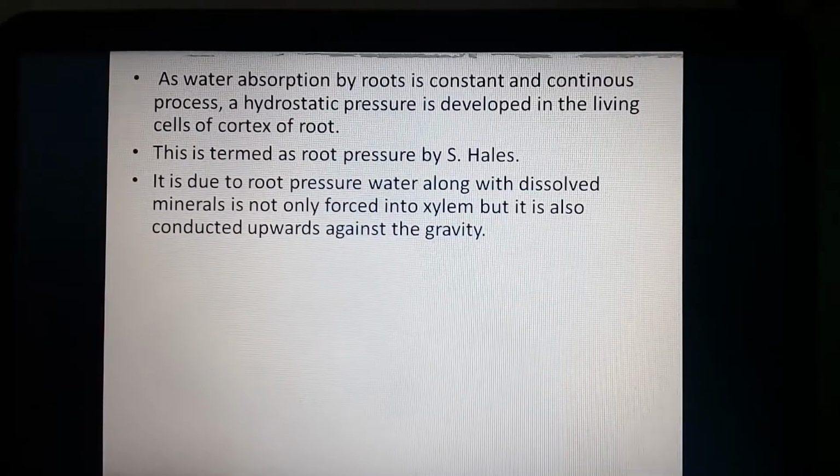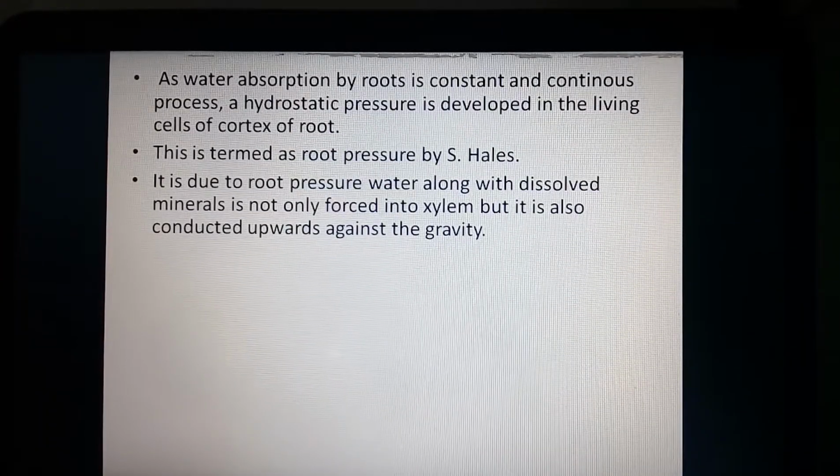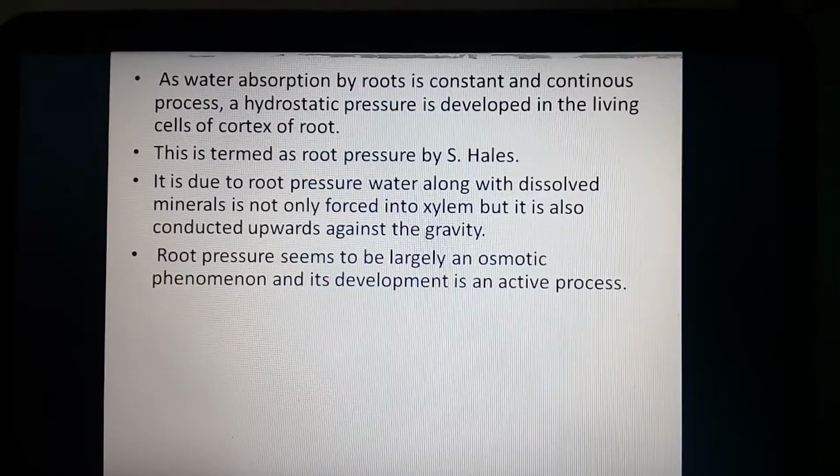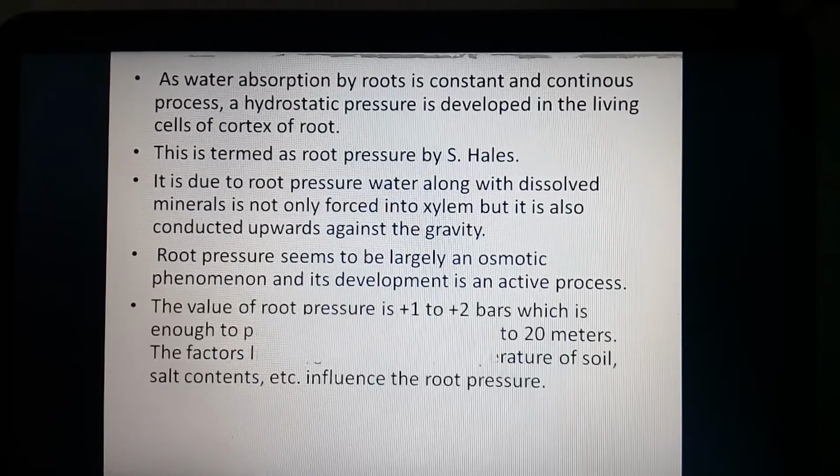It is due to the root pressure that water along with dissolved minerals is not only forced into the xylem, but also conducted upward against gravity into the stem. Root pressure seems to be largely an osmotic phenomenon, and its development is an active process.